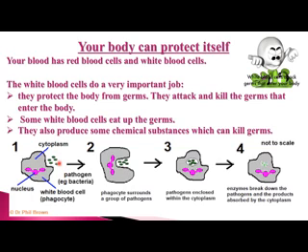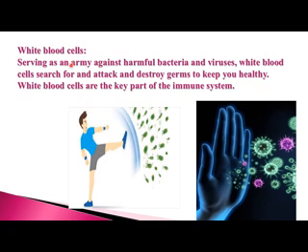Okay, so white blood cells, that is the defense system of our body. They defend our body against different types of microorganisms that enter our body. They kill them, they eat them, all the germs. The white blood cells are serving as an army against harmful bacteria and viruses. White blood cells search for, attack and destroy germs to keep you healthy. Okay, so white blood cells are the key part of the immune system of our body. They serve as an army, so they protect us from harmful bacteria and viruses.